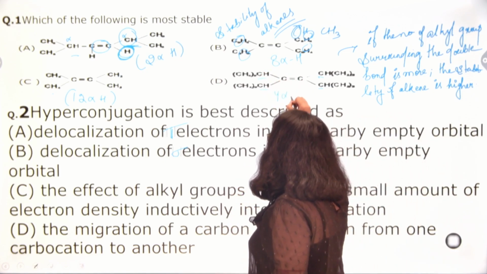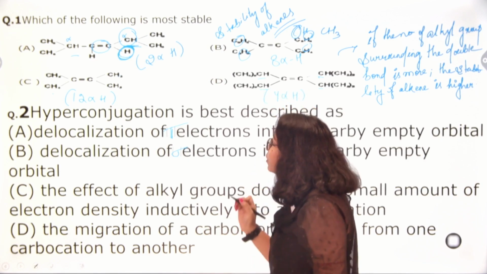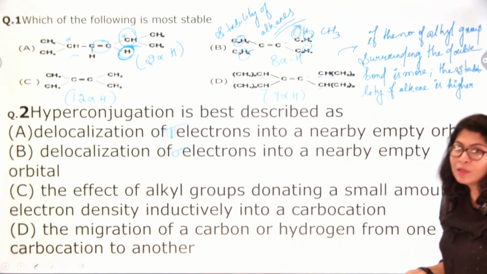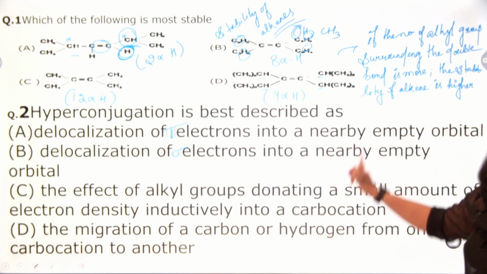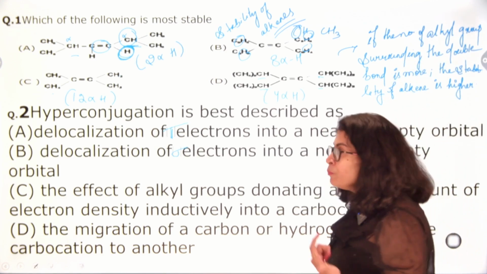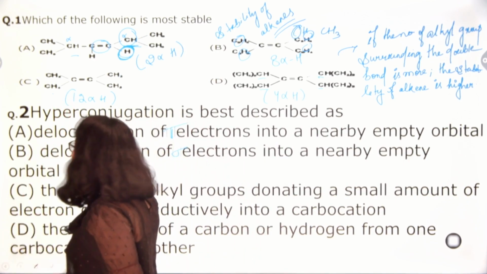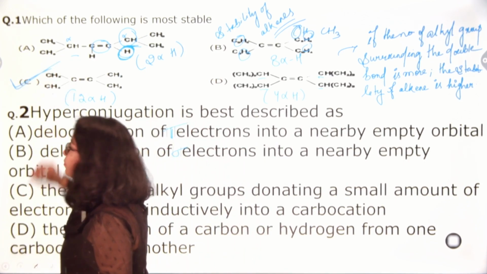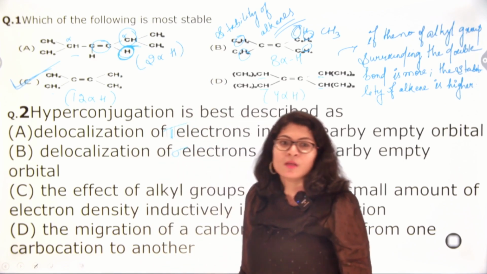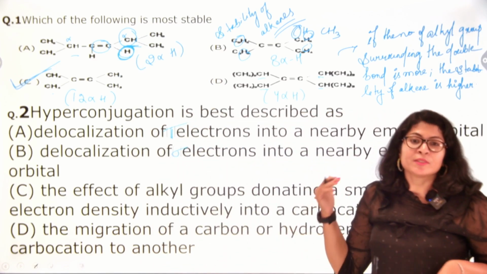So 4 alpha hydrogens. The stability of alkene is directly proportional to the number of alpha hydrogens. I see the most alpha hydrogens in the third case, so the most stable structure will be C. This is the approach to solve questions like this.